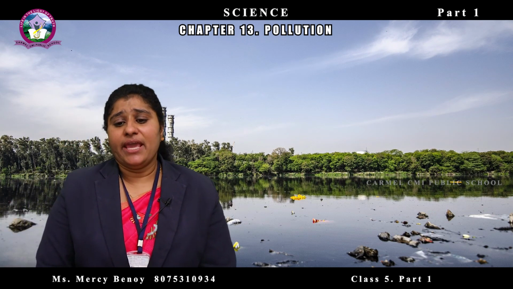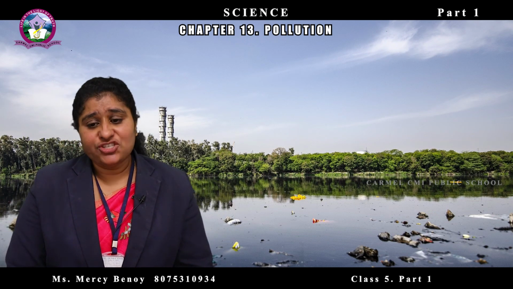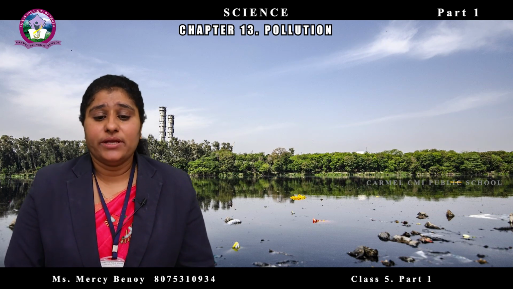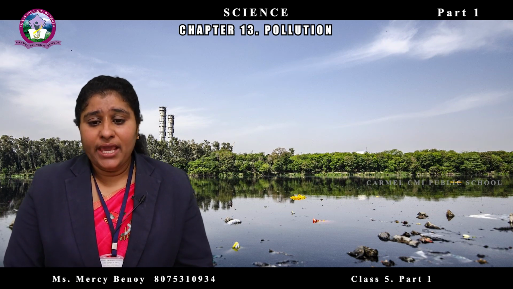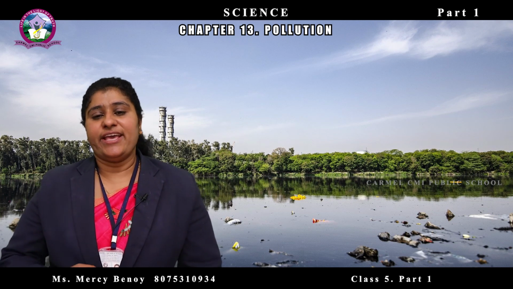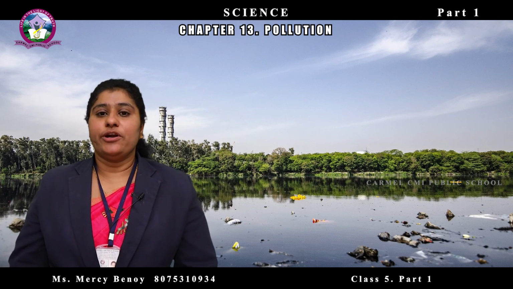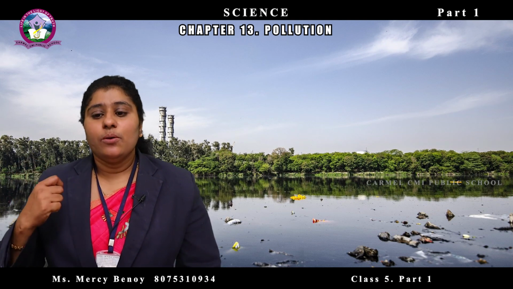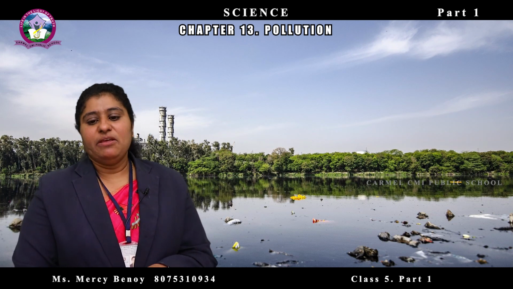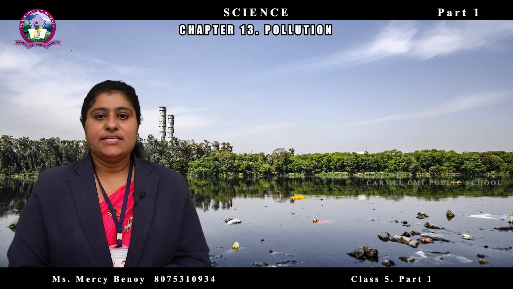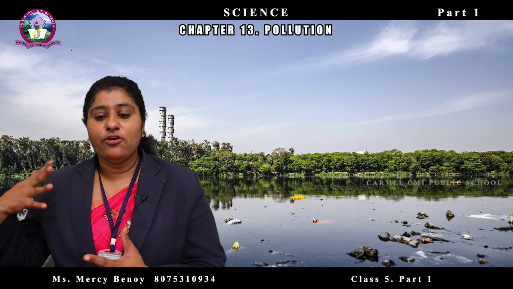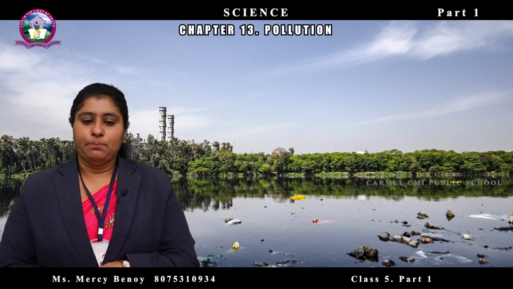The government should make laws for industries to treat the waste before releasing it into water bodies. Sewage, waste water, must also be treated before it is released into the water bodies.